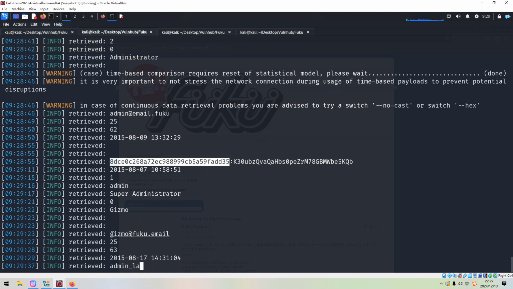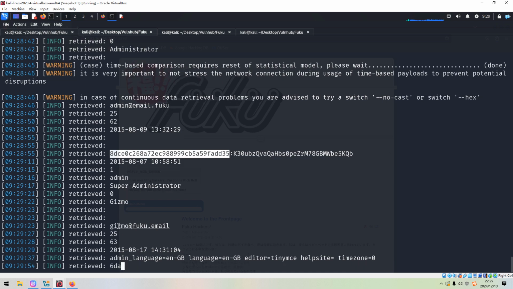We found another user, and this user's role is also super administrator. And we can get the second hashed password.